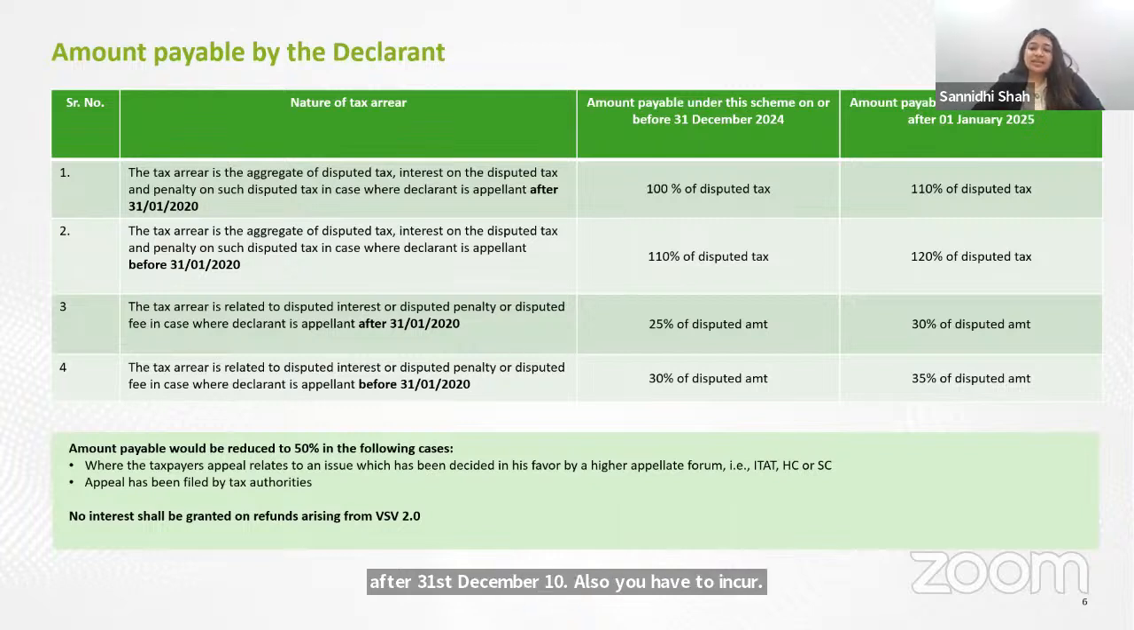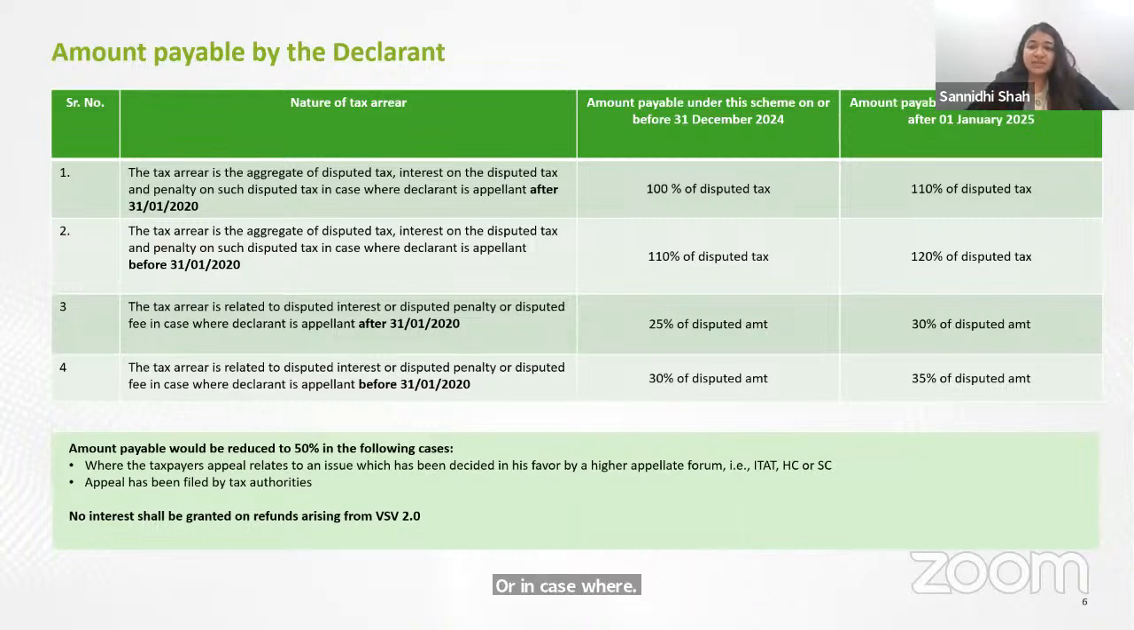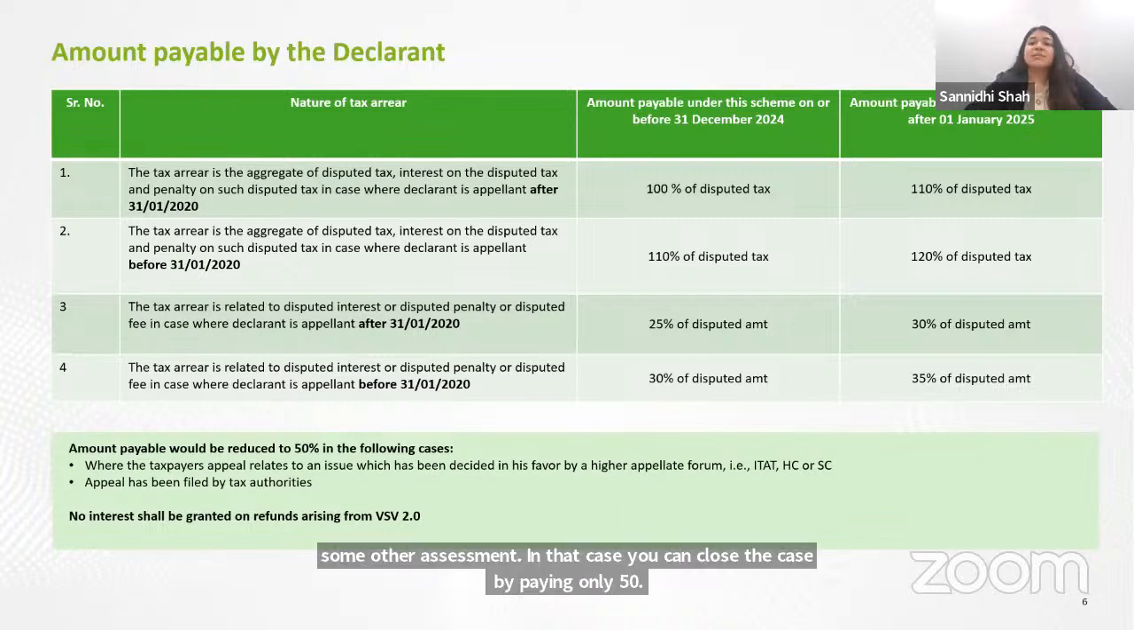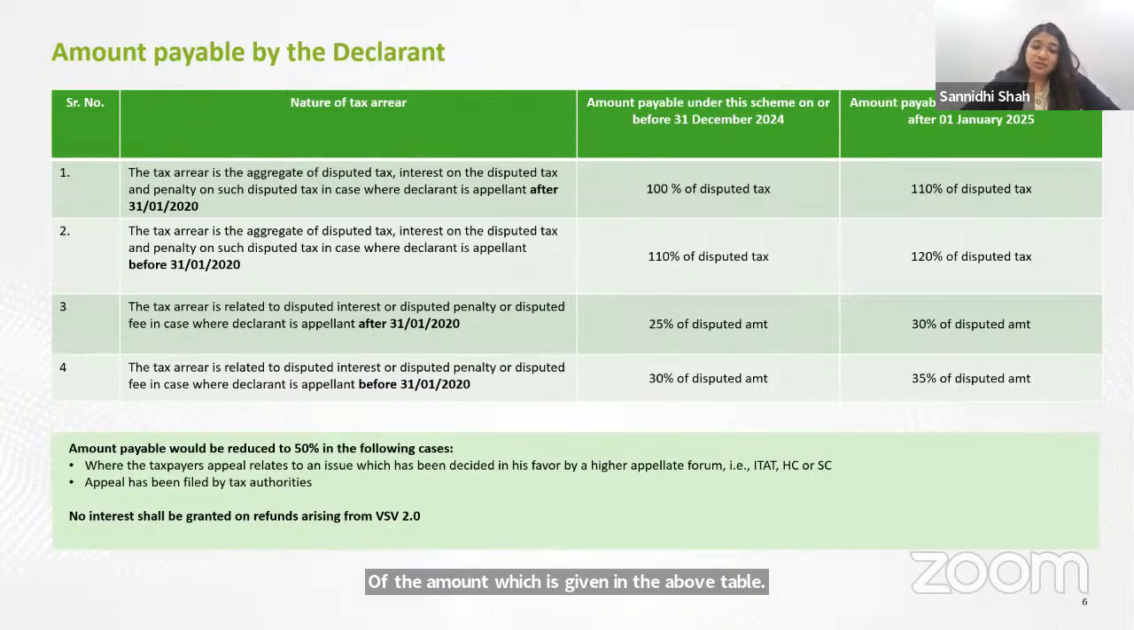Secondly, where the appeal has been filed by the department, or in a case where a favorable order of a higher court has been given in your own case in some other assessment year, in that case, you can close the case by paying only 50% of the amount given in the above table. So again, there is a benefit over here. While we are evaluating our case, we should look at whether any favorable decisions are there for our own case in some other assessment years or not.